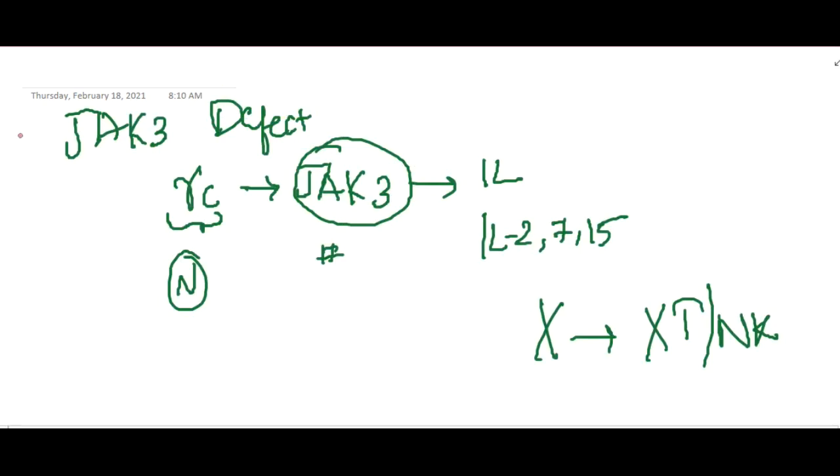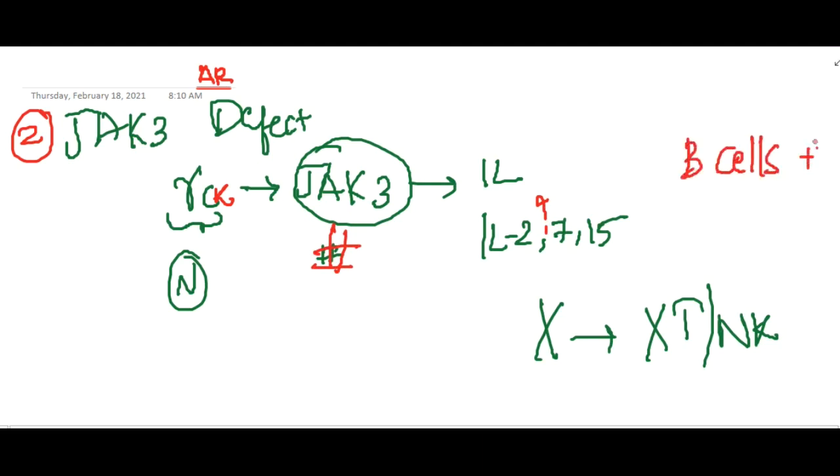In the second defect, this is also an autosomal recessive type, but here there is a JAK3 defect. Normally the gamma subunit of cytokine receptors will activate JAK3, which will result in the production of interleukin 2, 4, 7 and 15. But here, JAK3 is defective, so as a result there is no formation of NK cells and T cells, but B cells are present.